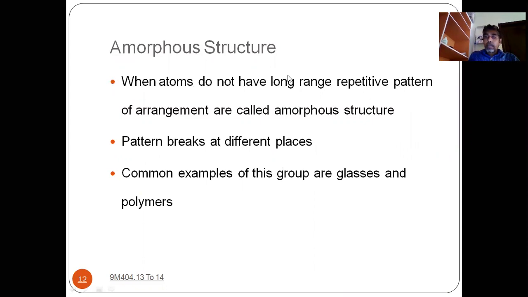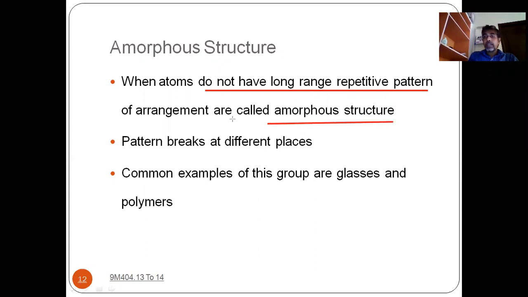Here, the pattern is not very long. When you have a long range repetitive pattern, you have crystalline solids. When you do not have a long range repetitive pattern, that type of arrangement is known as amorphous structures.